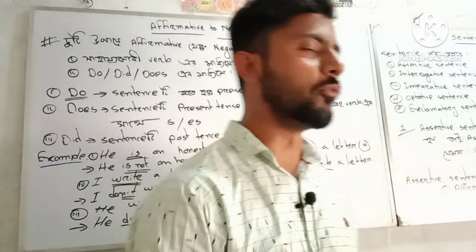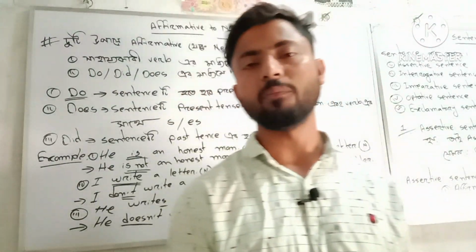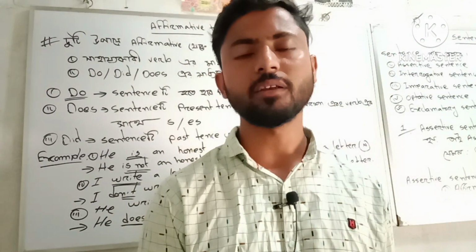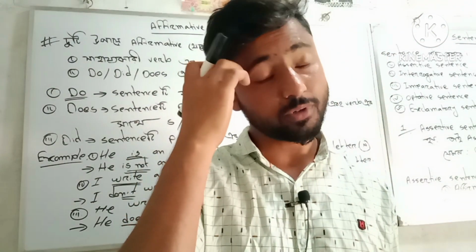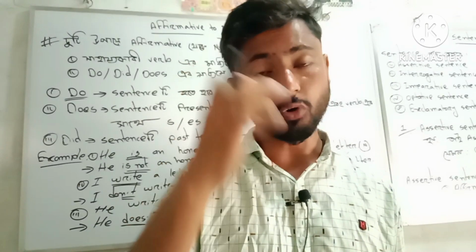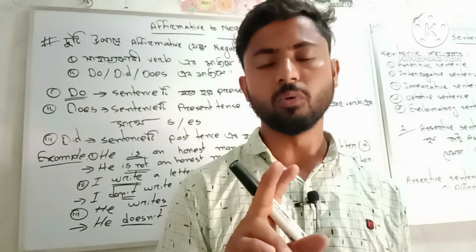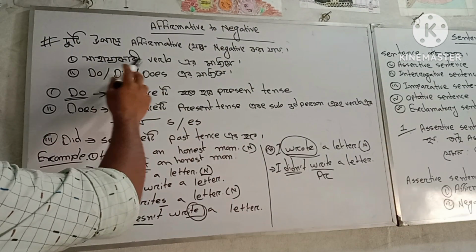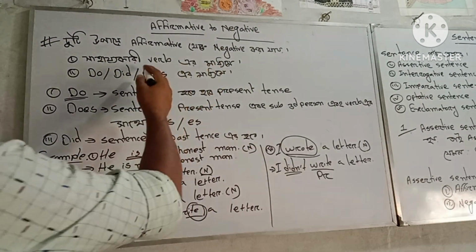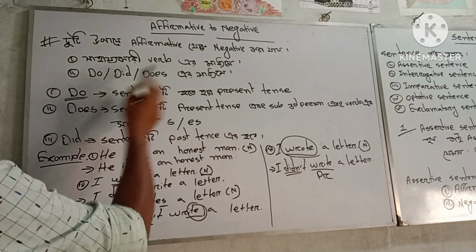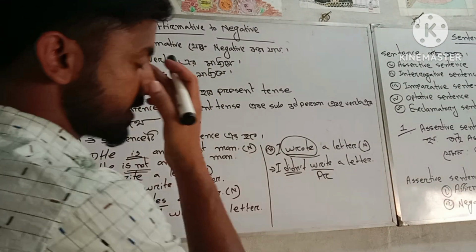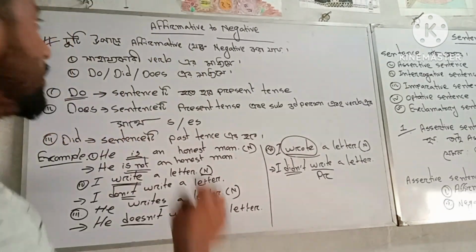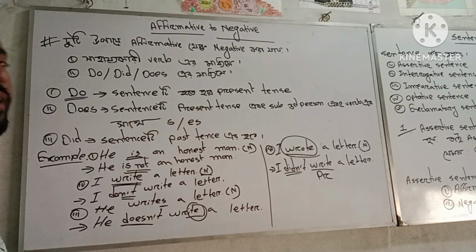I think we can do this in two ways. One way is with an auxiliary verb. Second, with do, did, does.